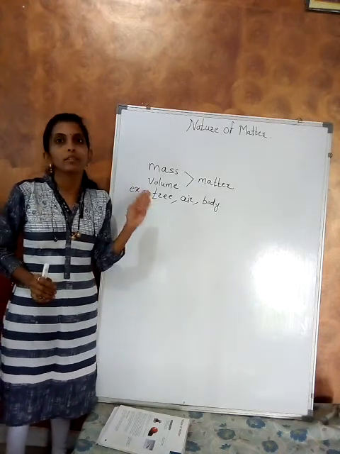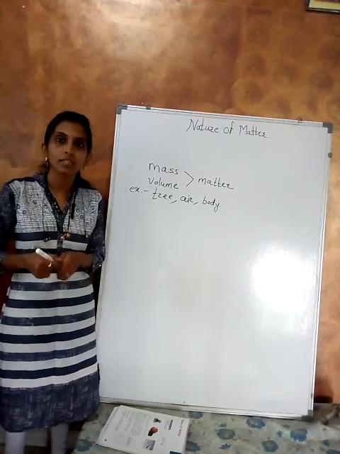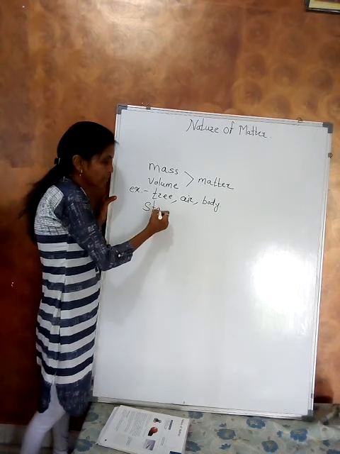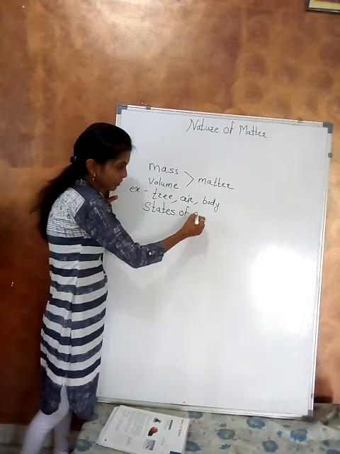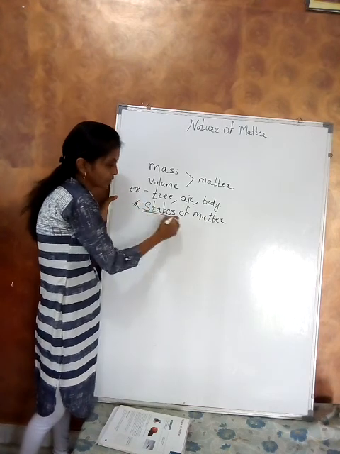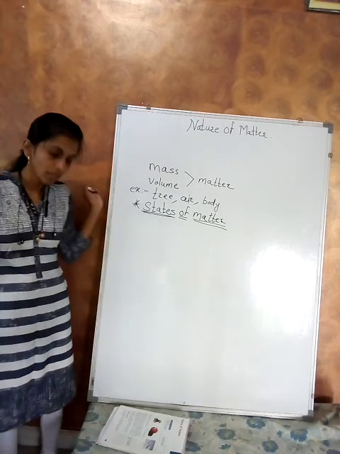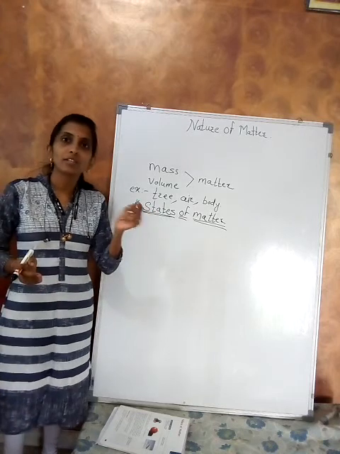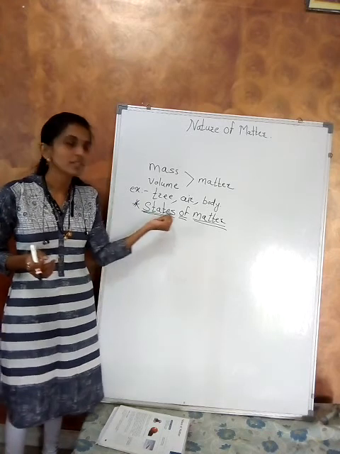You already studied in 5th class the three forms in which matter exists. These are called the states of matter. In our daily life we encounter different types of matter existing as solid, liquid and gas. I think from 3rd class you studied the states of matter.